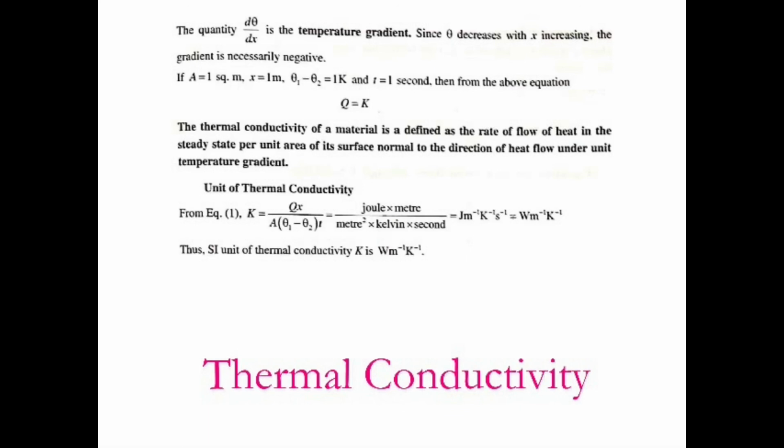Therefore, we can have the unit of thermal conductivity as joule per meter per Kelvin per second, or we can write it as watt per meter per Kelvin, where we have used watt is joule per second. That is, it is a unit of power. Therefore, the SI unit of thermal conductivity K is watt per meter per Kelvin.